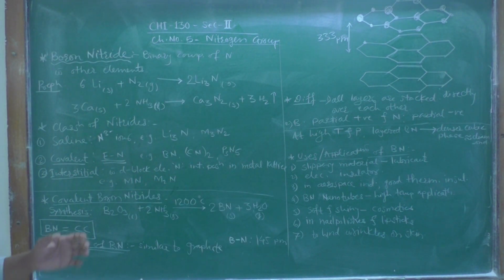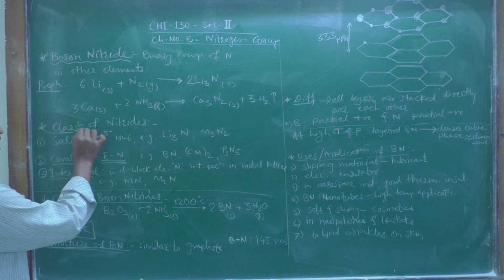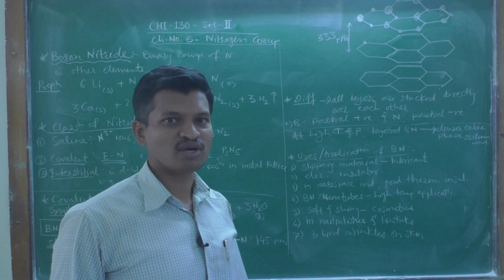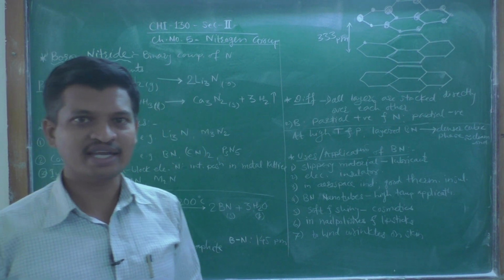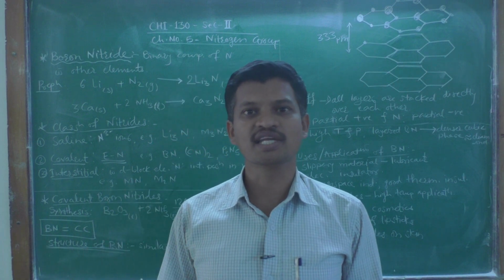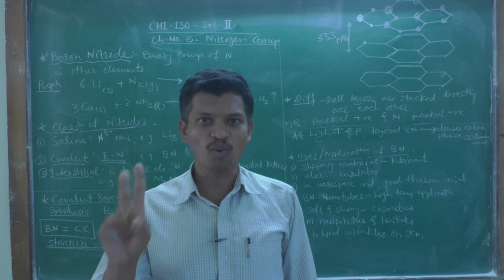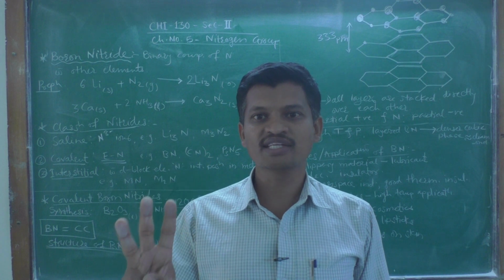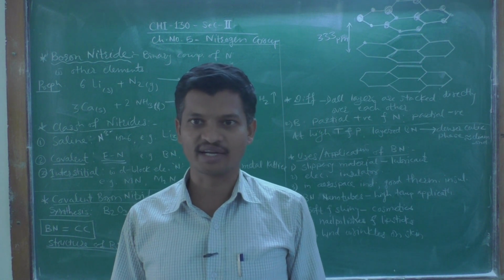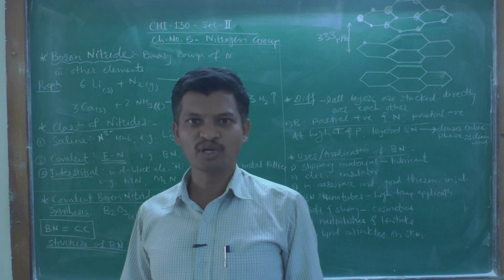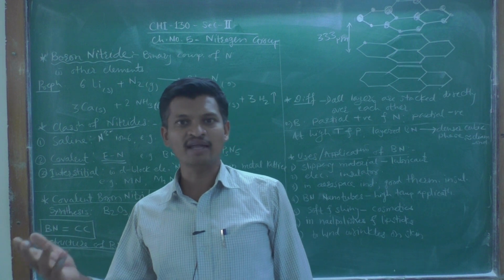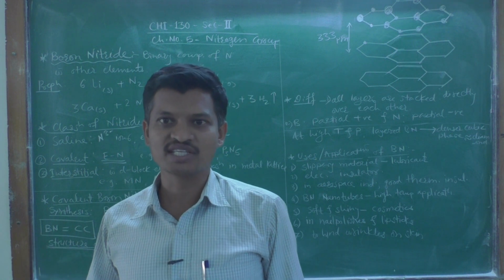Then the classification of nitrides is given. Nitrides are mainly classified into three types: saline nitrides, covalent nitrides, and interstitial nitrides. Saline nitrides may also be called ionic nitrides, so it is very simple to remember. Saline nitrides are ionic nitrides, the second is covalent nitrides, and the third is interstitial nitrides.